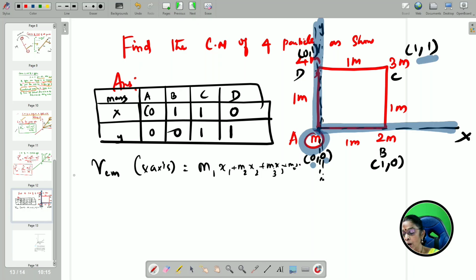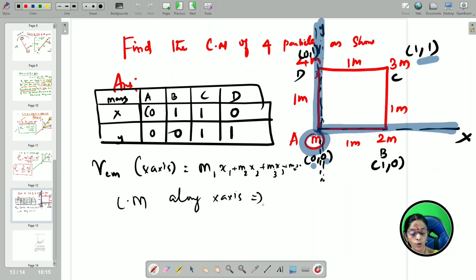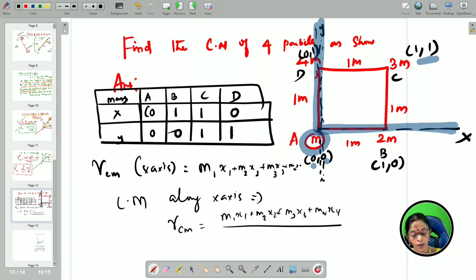So, therefore, I wanted to find out the center of mass along x axis. Directly use the same formula. So, the same formula I am going to use. RCM along x axis is equal to m1 x1 plus m2 x2 plus m3 x3 plus m4 x4. Why am I taking 4? Because 4 masses are there, divided by all the 4 masses, m plus 2m plus 3m plus 4m.